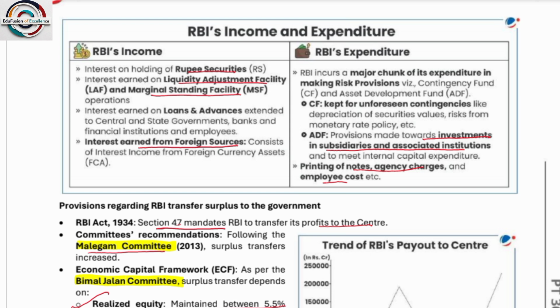Next, RBI surplus transfer. So one thing, don't consider Financial Benchmark India Private Limited as your Indian stock market. If it were a stock market, then it would be regulated by the Securities and Exchange Board of India, SEBI. Since it is not, it is regulated by RBI, Reserve Bank of India. Next is RBI surplus transfer.